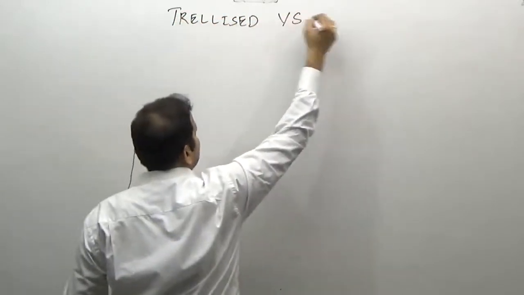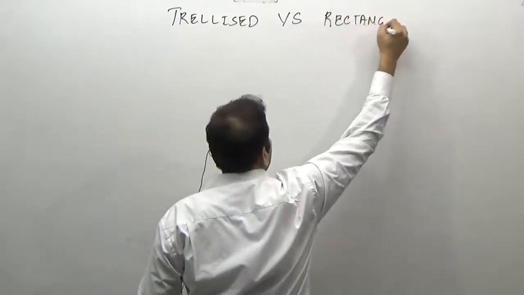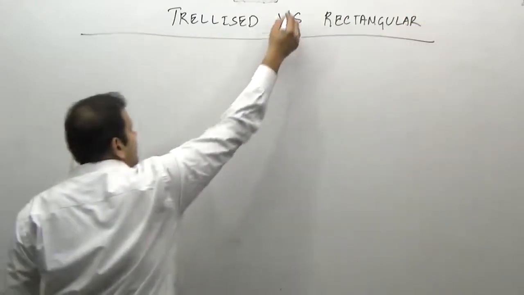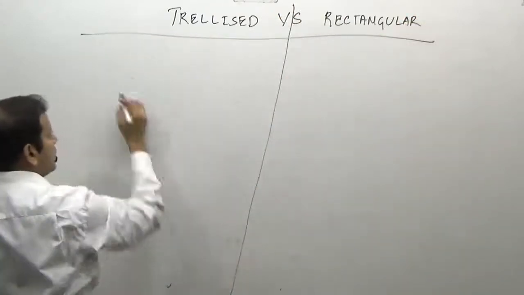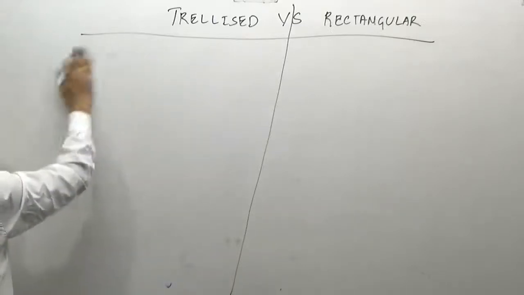Trellised versus rectangular kind of drainage pattern. What is the similarity?